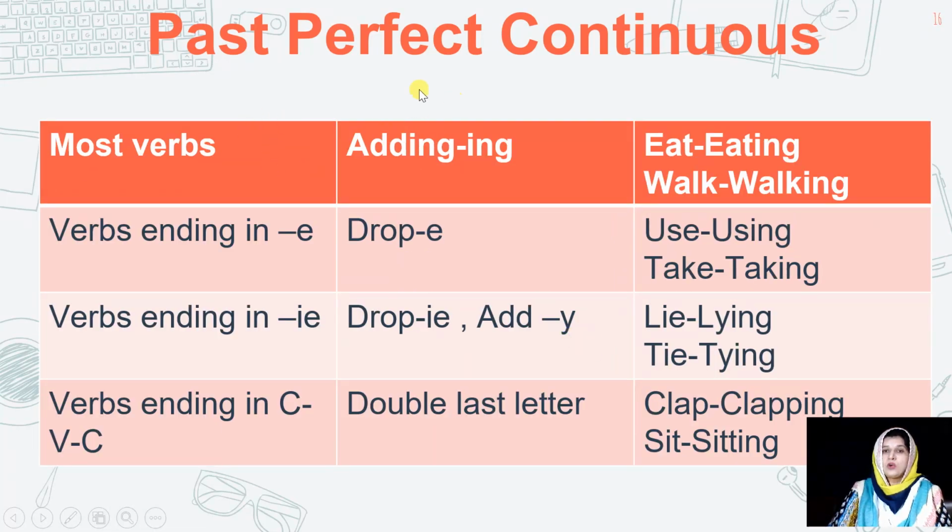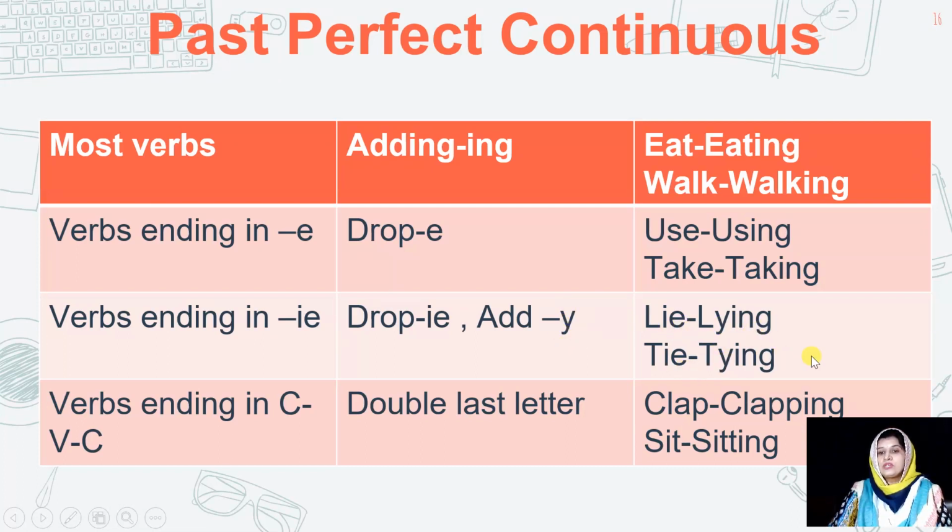Now we'll see how to make the first form plus ing, right? Most of the verbs just add ing. For example, eat into eating, walk into walking, we just added ing here. The verbs which end in e, there we drop e and instead we add ing. Use into using, take into taking. And then there are some verbs which end in ie. There we just drop ie and instead we add y. Lie into lying,